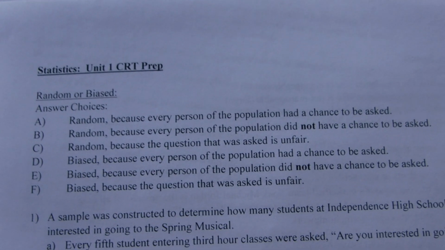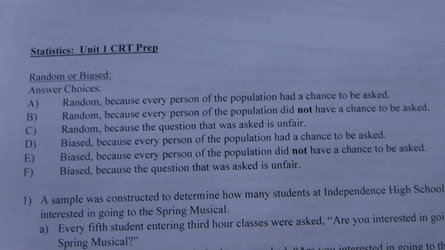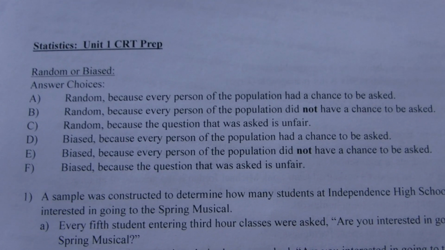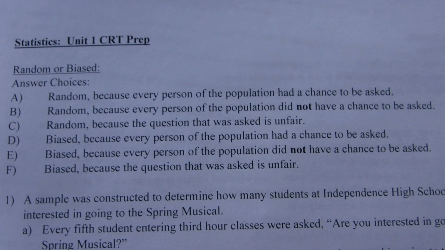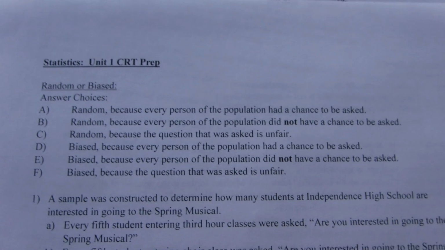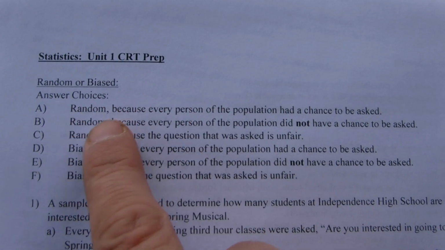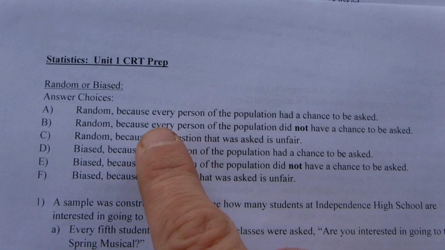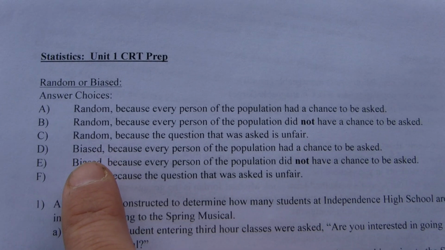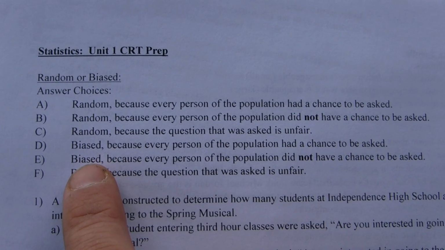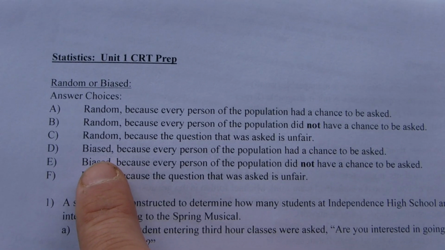All right. So talking about the very first topic right here, random or biased. These are potential multiple choice options that you'll be given. But really the true breakdown of whether something is random or biased is the sheer fact that everybody has a chance to be asked. Random is good, biased is bad. So if everybody has a chance to be selected, like in option A, that's the choice that you want. These other things are just distractors. If something is biased, because they didn't have a chance to be asked, that'd be the option that you would pretty much want right here. So option E would be your default biased answer.